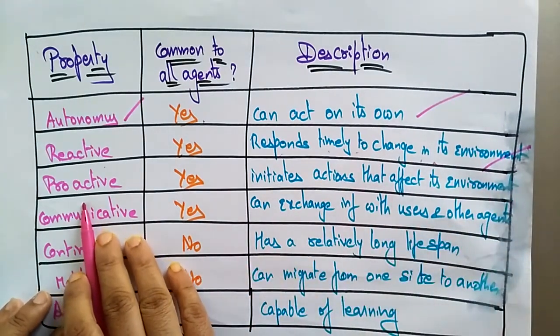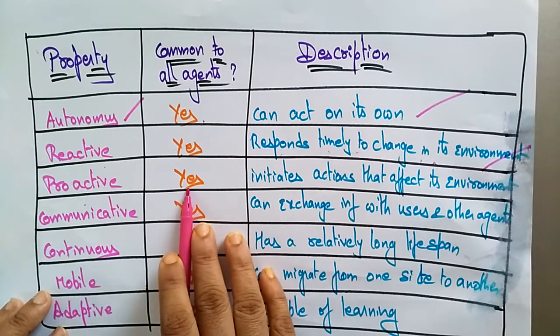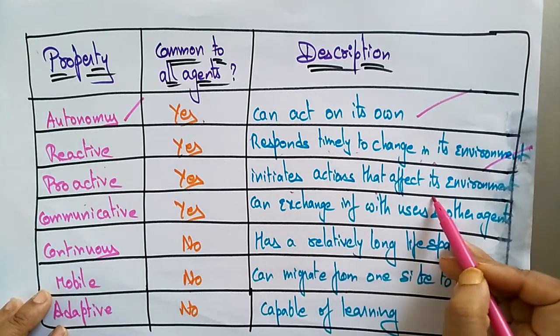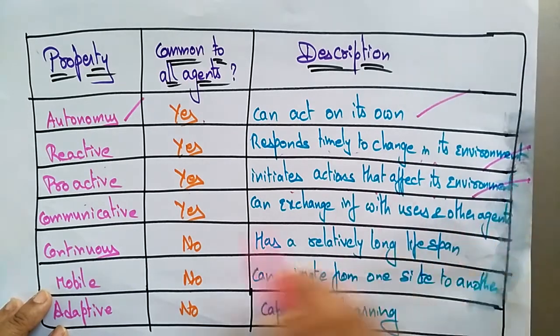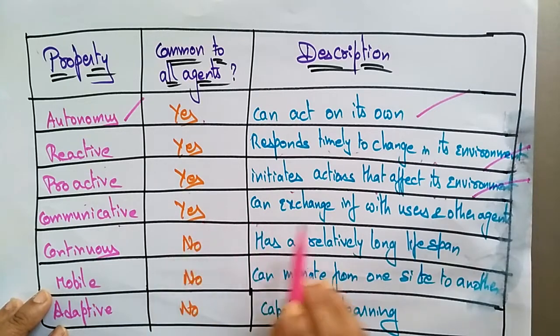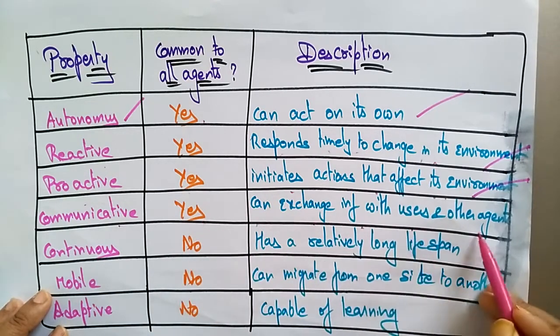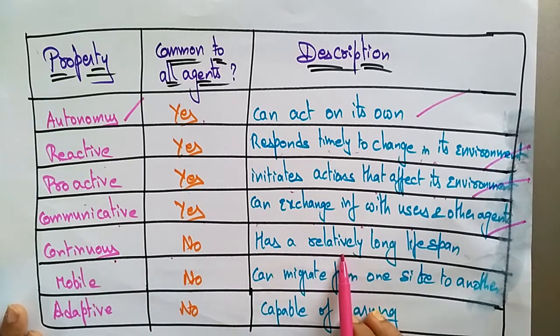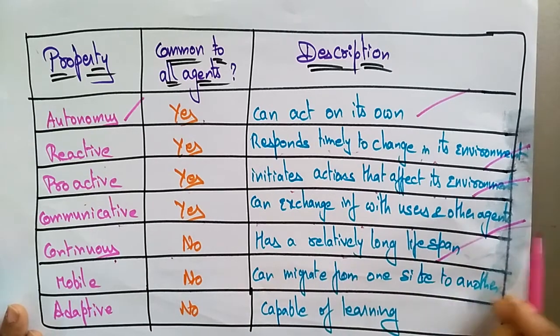Next, proactive. Yes, it is common to all agents. What is it doing? It initiates actions that affect its environment. Next, communicative. Yes, it is common to all agents. It can exchange information with users and other agents. Next, continuous. Is the property continuous common in software agents? No, it is not common to all agents. It has a relatively long lifespan.